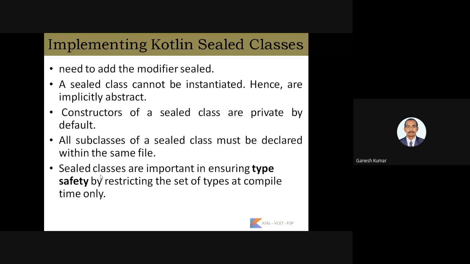So we need to add the modifier sealed. A sealed class cannot be instantiated. That is, we cannot create objects for those kinds of abstractions. Hence they are implicitly abstract. So constructors of a sealed class are private by default. Normally, in most programming languages, constructors are private by default.